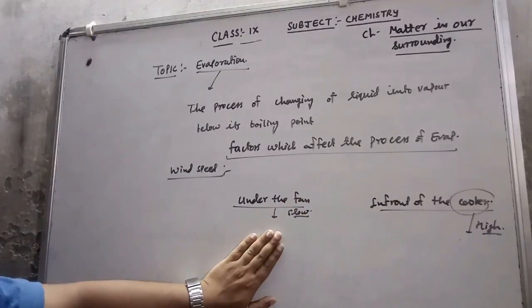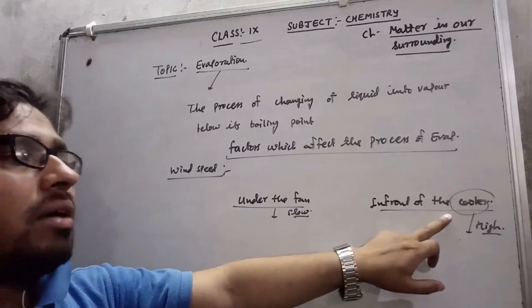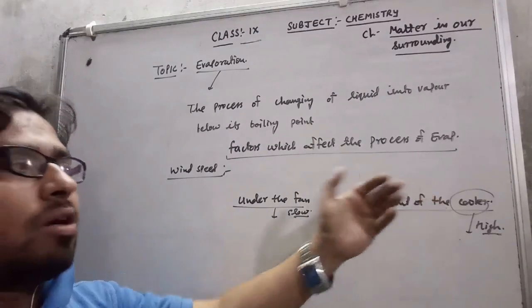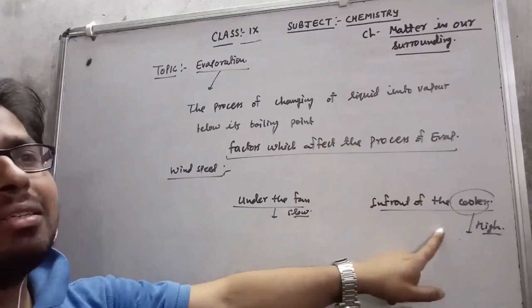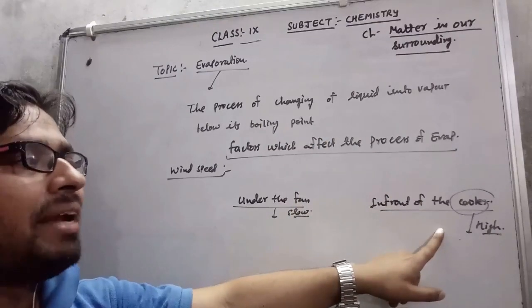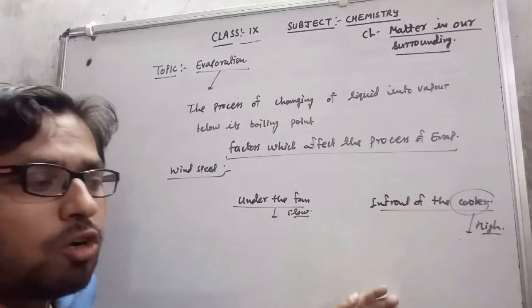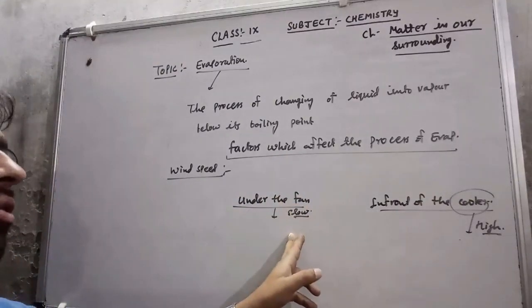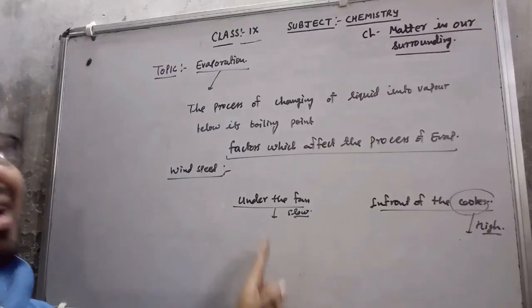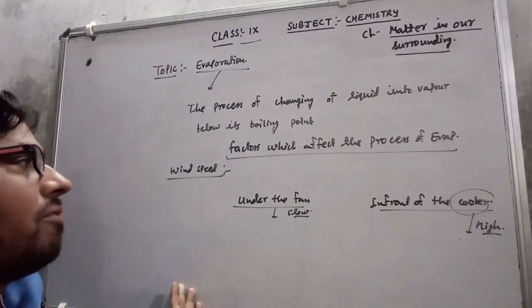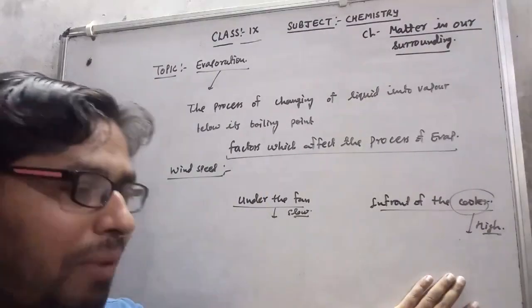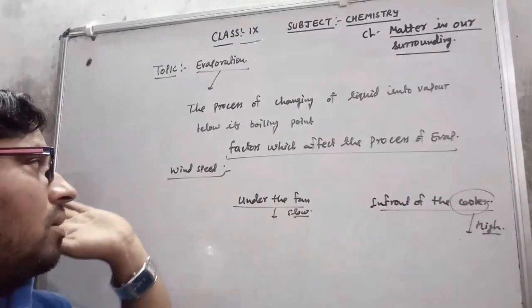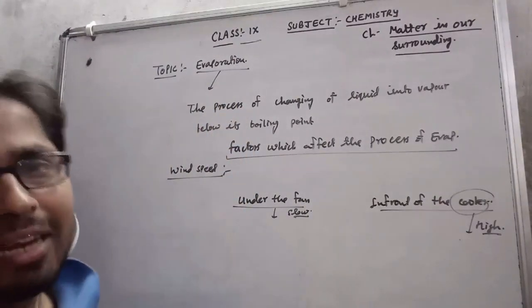The reason is that the air coming out from the cooler has high speed. Due to this high speed, more water droplets evaporate in comparison to the cloth lying under the fan. So simply we can say that by increasing the speed, the rate of evaporation increases.